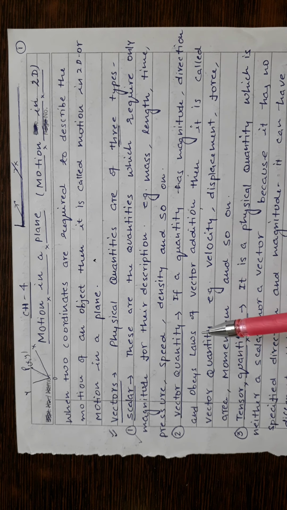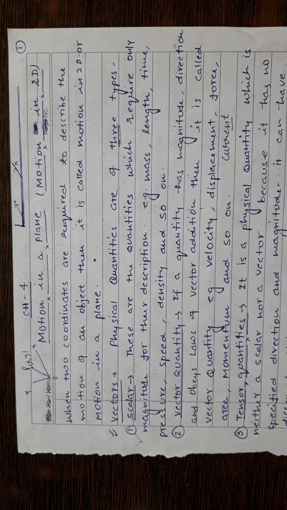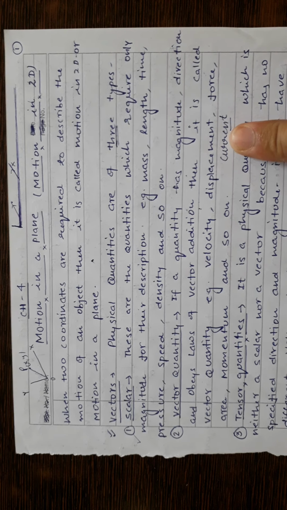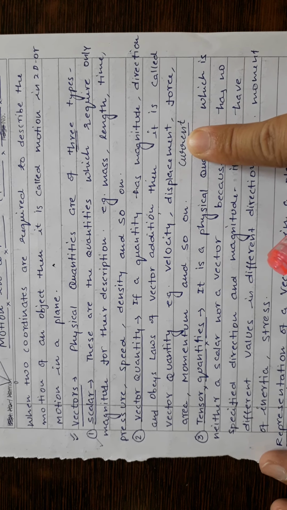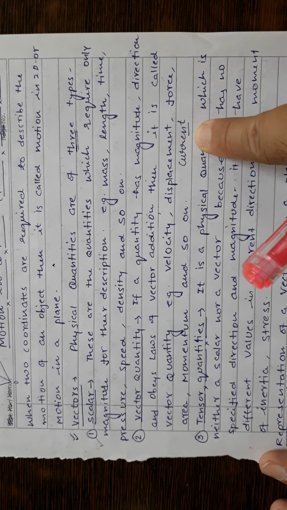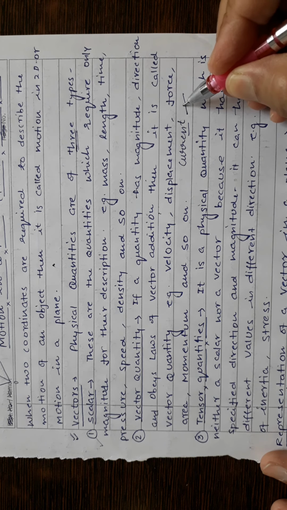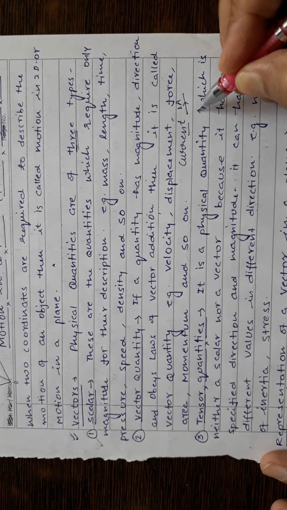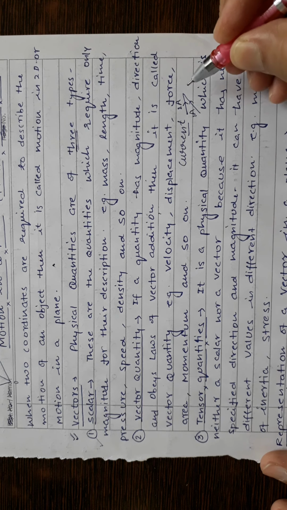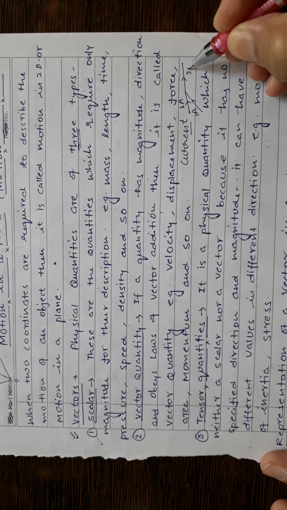I will give you one example. Suppose it is electric current. You have done current in class 10th. Can you tell me what kind of quantity electric current is? You will obviously say it is a scalar quantity. But current has direction and magnitude, and still it is a scalar quantity because it does not obey the law of vector addition. Suppose 2 ampere current is coming from this side and 1 ampere current is coming from this side, so it will be 3 ampere current.